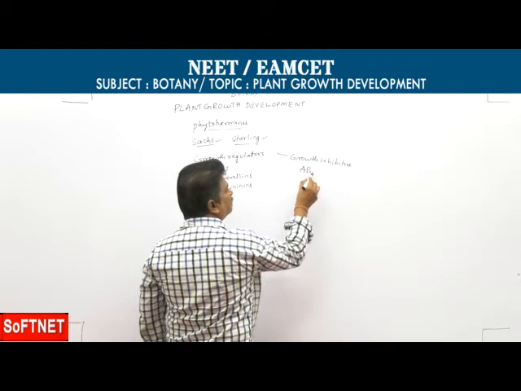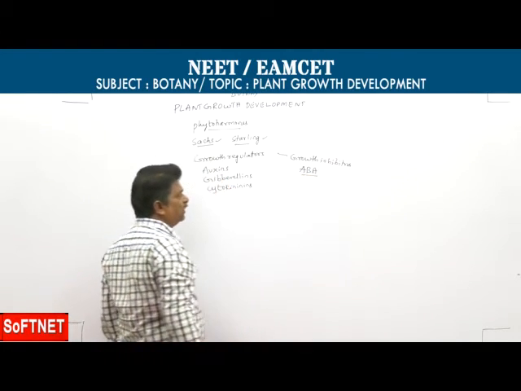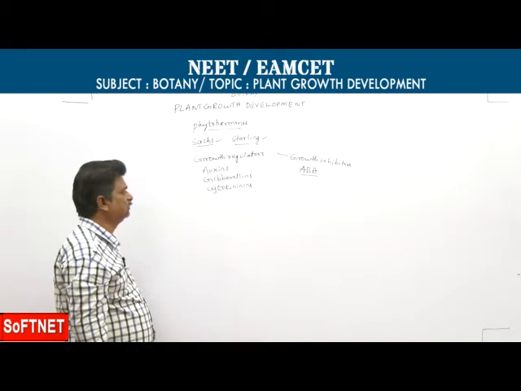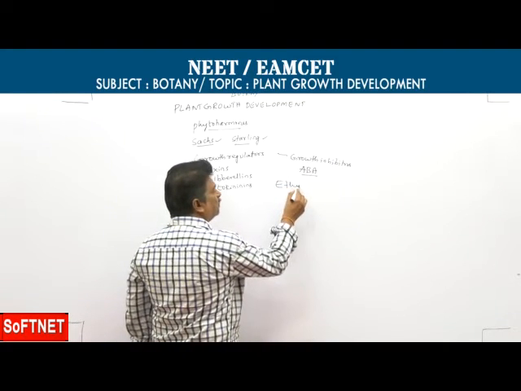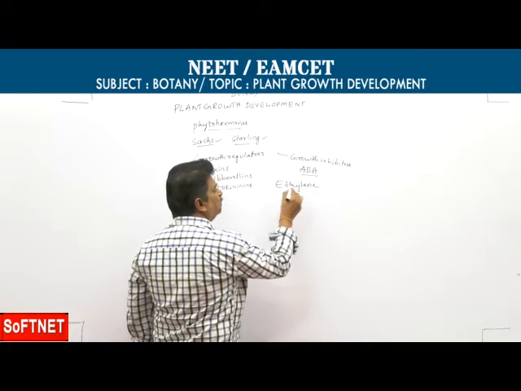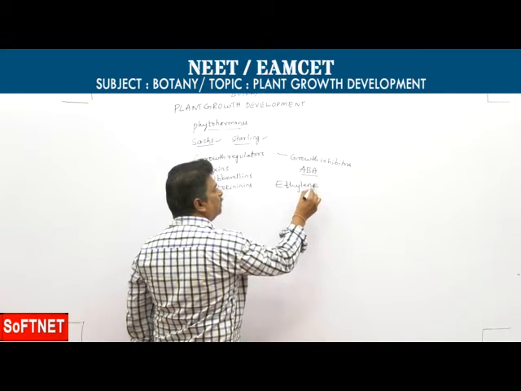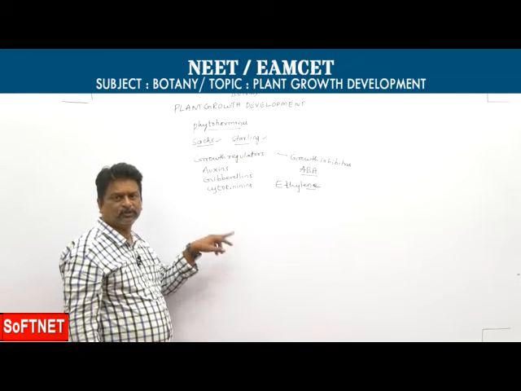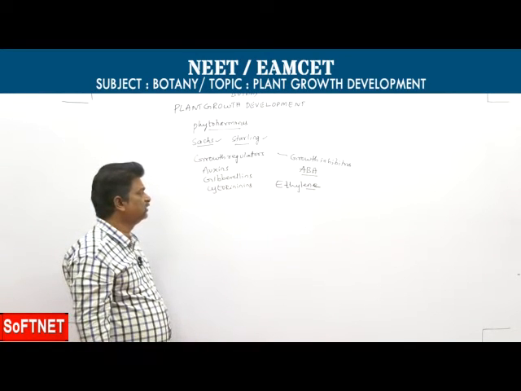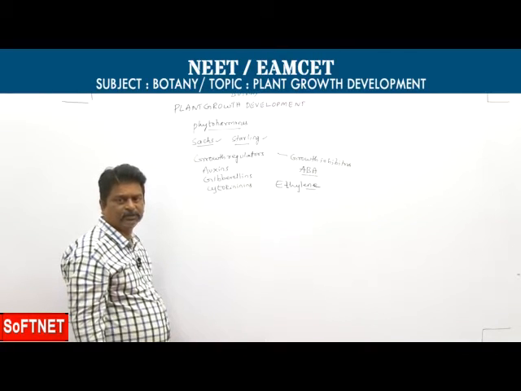Growth inhibitor: abscisic acid, ABA. There is another hormone, ethylene. Ethylene comes under both. It shows promoting characters and also inhibitory effects.